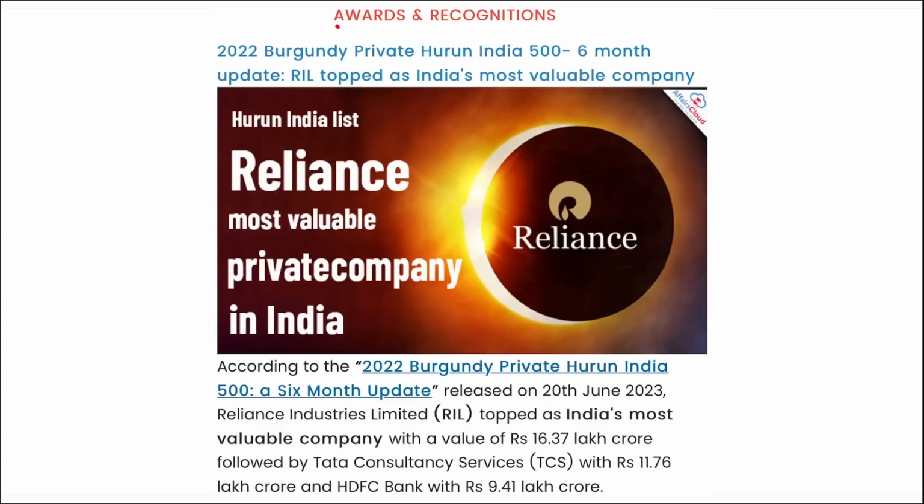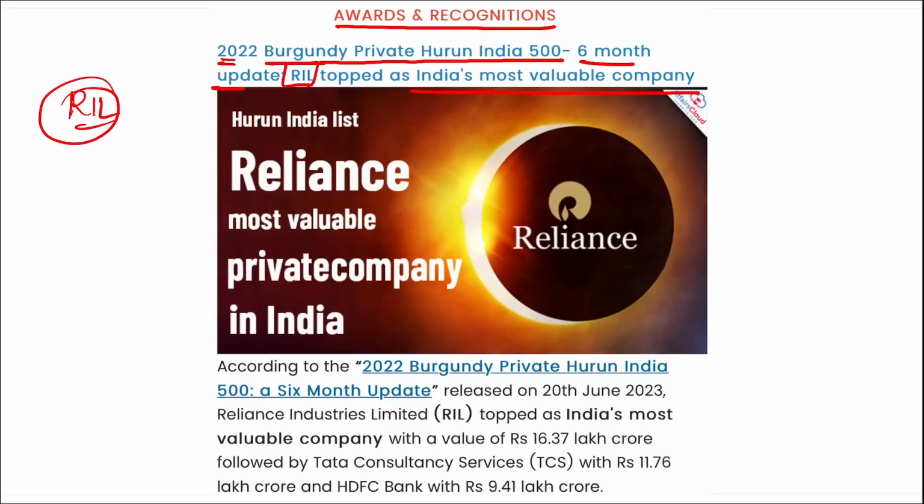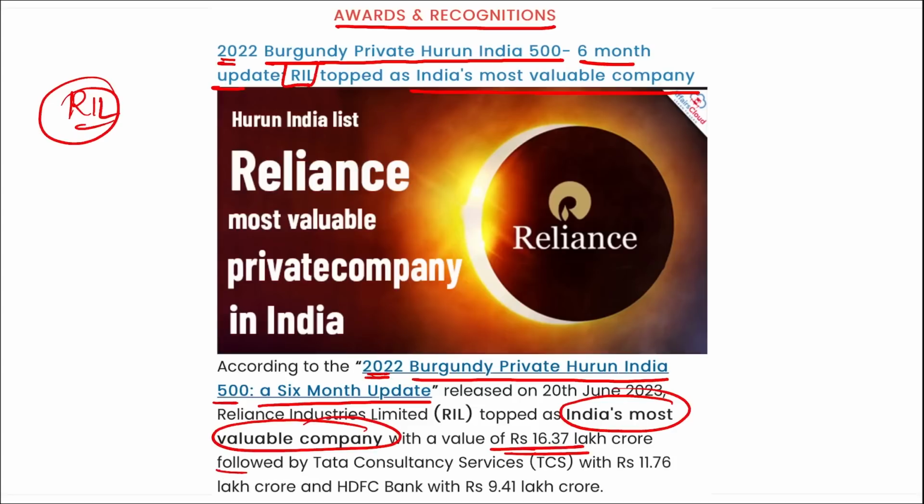Next is awards and recognitions. 2022 Burgundy Private Huron India 500, a 6-month update. Here RIL, Reliance Industries Limited, has topped as India's most valuable company. According to this report, Reliance Industries Limited topped with a value of 16.37 lakh crore, followed by TCS with 11.76 lakh crore and HDFC Bank with 9.41 lakh crore rupees.